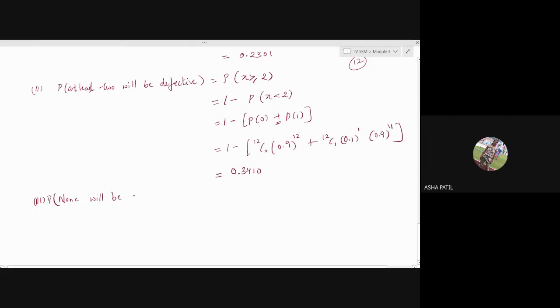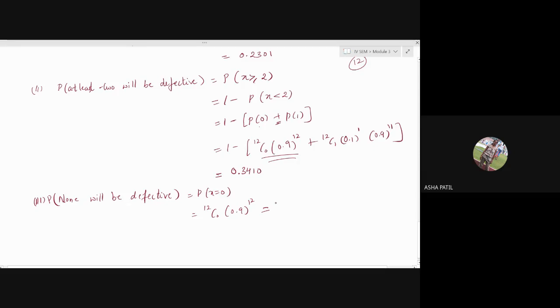Probability that none will be defective. What should you write? X equal to 0. None will be defective. Probability that x is equal to 0. So just put x as 0. 12C0, you have written it here. 0.9 raised to 12, whatever the answer you get. 12C0 is 1. Just 0.9 raised to 12.